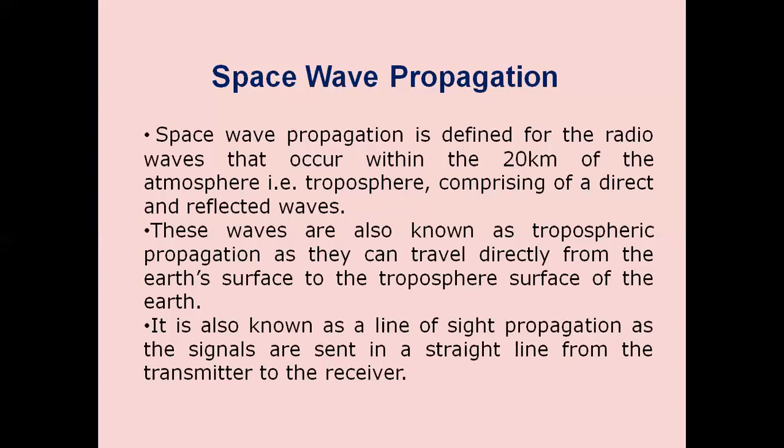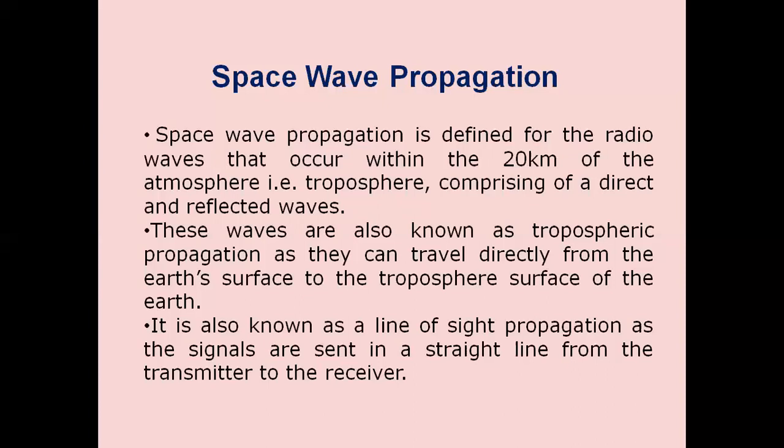So space wave propagation is the radio wave propagation that occurs within 20 kilometers of the atmosphere. That is, we can make use of the troposphere. We can transmit the waves directly, and some waves will be reflected by the ground and can be received at the distant end. These waves are also known as tropospheric propagation, as they can travel directly from the Earth's surface to the tropospheric surface.